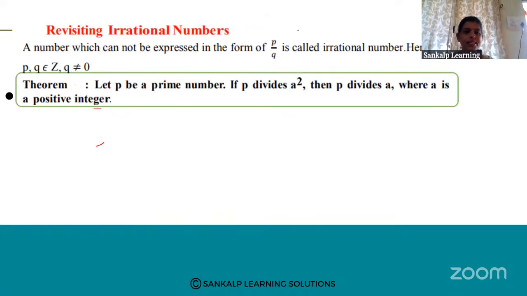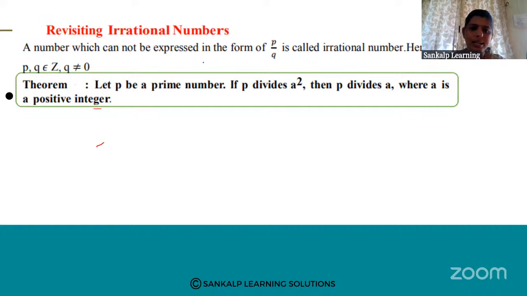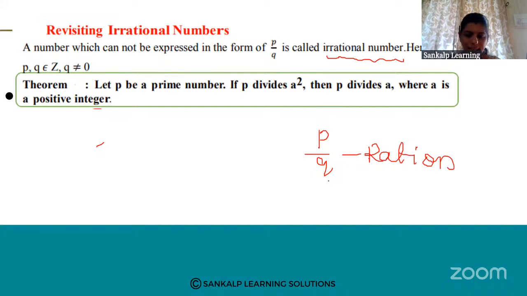Yes. Next theorem is revisiting irrational numbers. See, this is also very important. A number which cannot be expressed in the form of p by q is called an irrational number. So irrational number means what? If we can express the number in the form of p by q, that is a rational number. If it cannot be expressed in the form of p by q, we call it an irrational number. See, for example, root 3, root 2, root 100, pi, these are all irrational numbers.